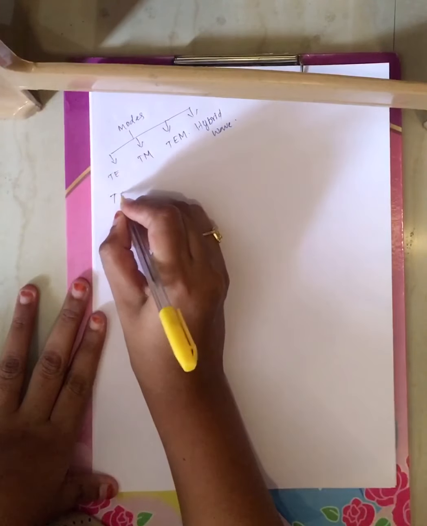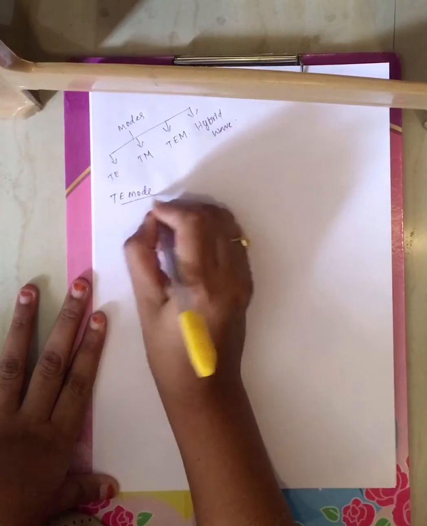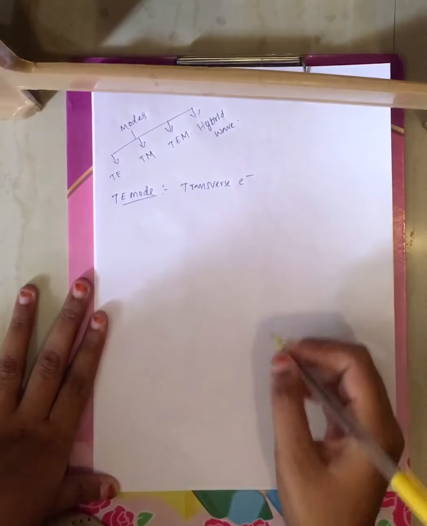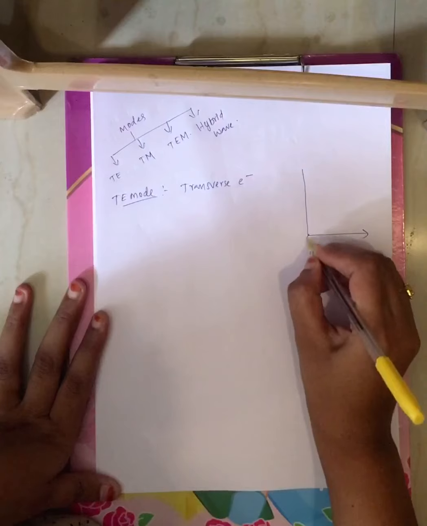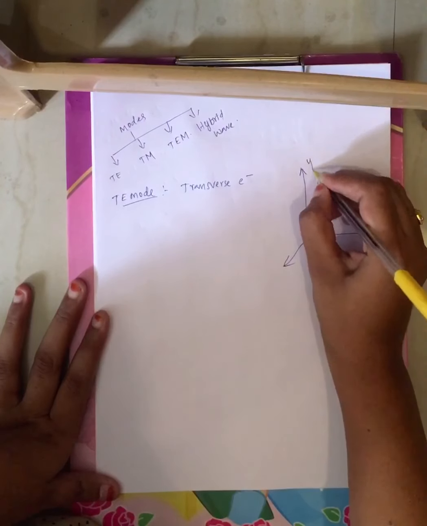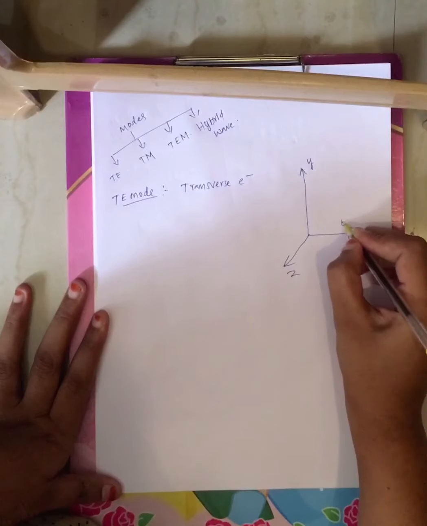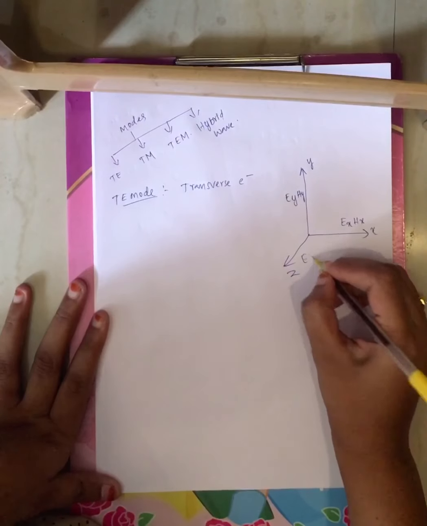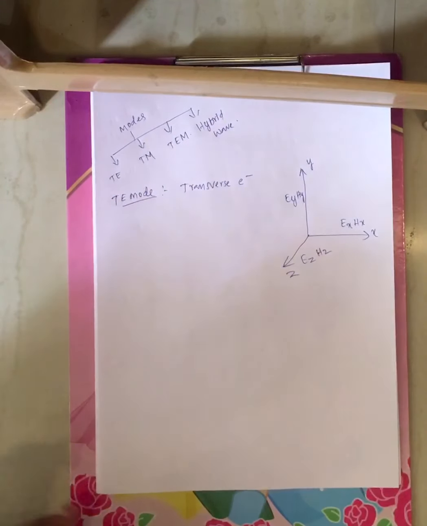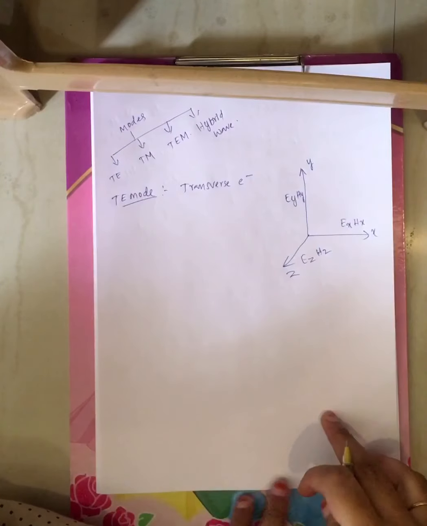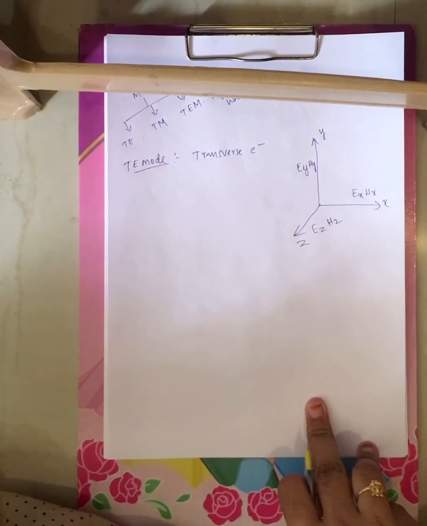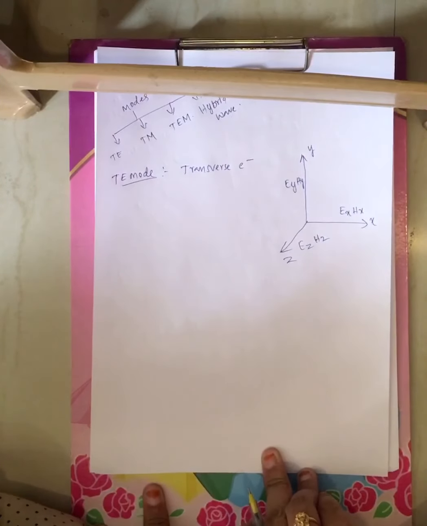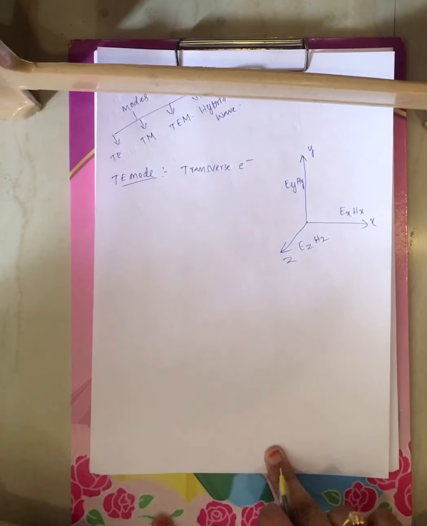Now let us see what is meant by TE mode. TE stands for transverse electric. Now let us assume three mutually perpendicular directions: y-axis, x-axis and z-axis, with Ex, Hx, Ey, Hy, and similarly Ez, Hz. Electric field component and magnetic field component on x-axis, y-axis and z-axis, three mutually perpendicular directions. Now coming to TE mode, TE stands for transverse electric mode.